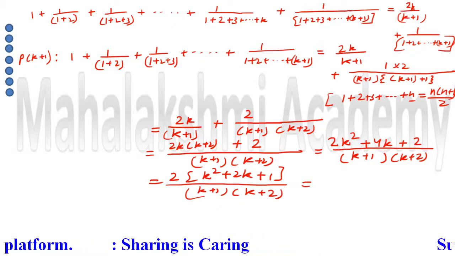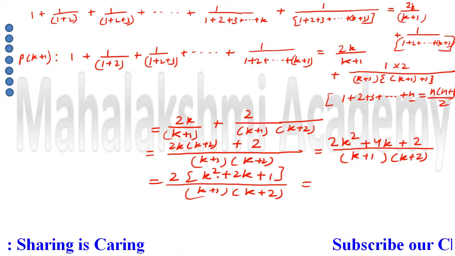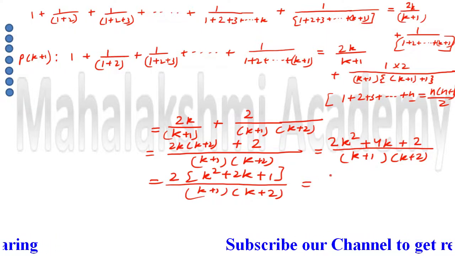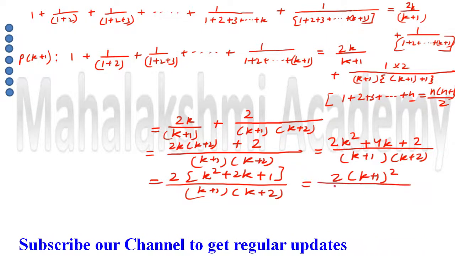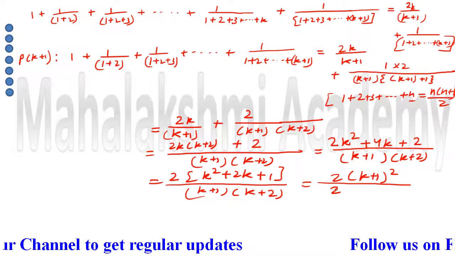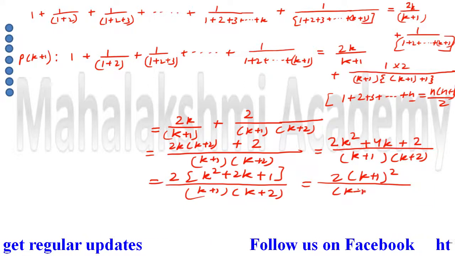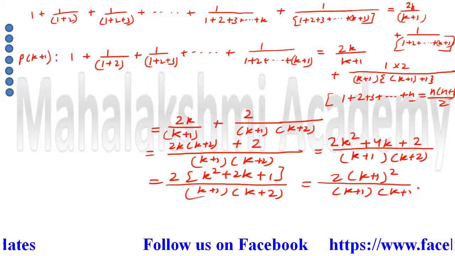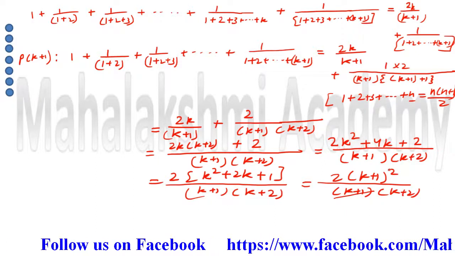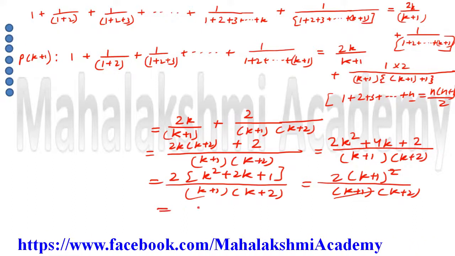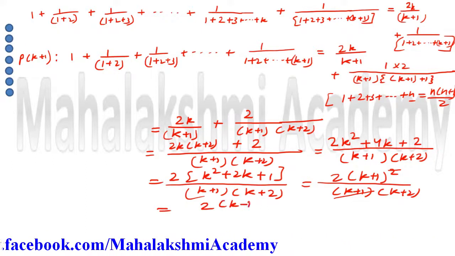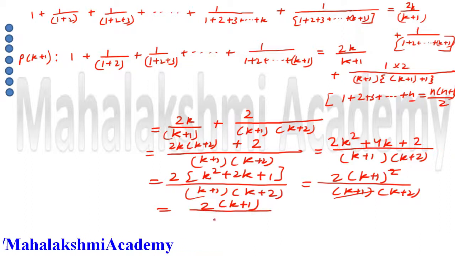Now with the help of a plus b whole square, this is actually k plus 1 whole square. So just write down here k plus 1 whole square divided by k plus 1 and k plus 2. Now this k plus 1 and one k plus 1 will cancel. So we remain with only 2 times k plus 1 divided by k plus 2.